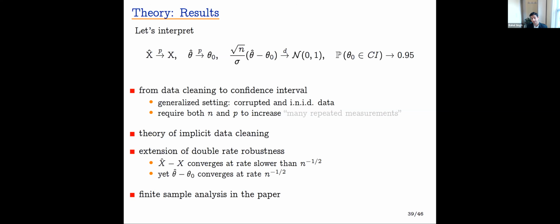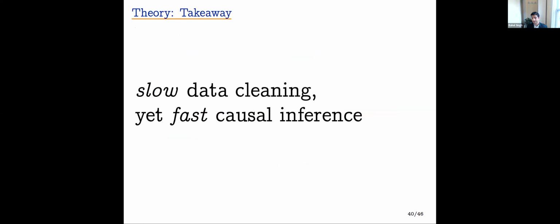In the paper, we do something a little better. We do finite sample analysis, and that lets us think about the nonparametric case as well, so for causal functions like the conditional average treatment effect. So the takeaway of the theory section is that we do slow data cleaning, yet allow for fast causal inference.